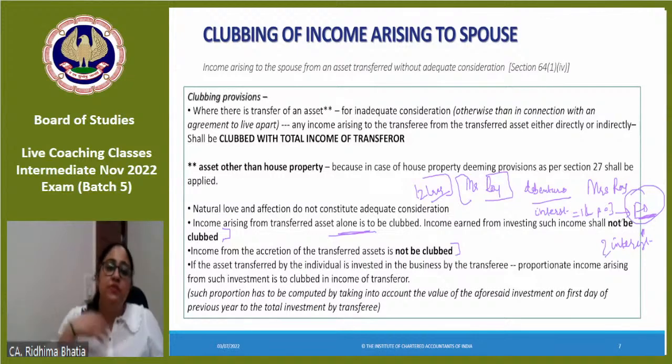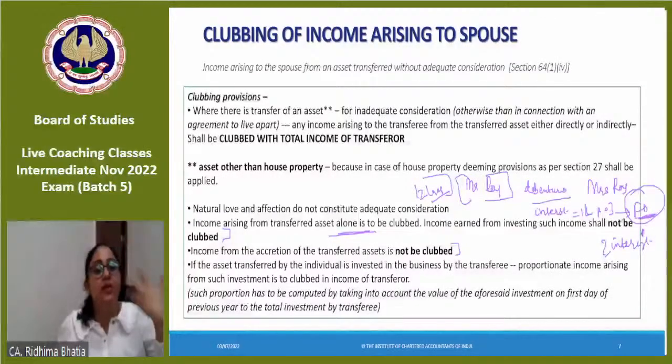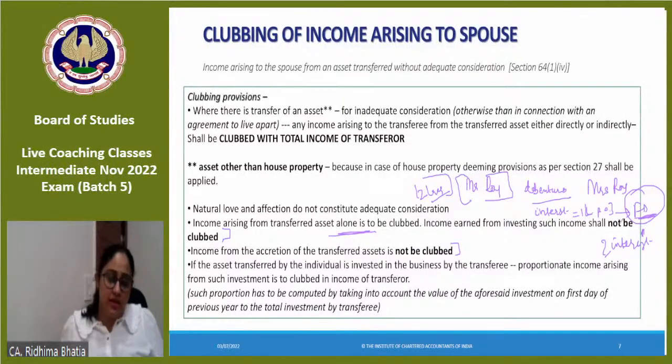When an income is further invested, and from that further invested income, some income is generated, would that be clubbed? No. Only the income from the asset which is transferred would be clubbed. Now if something else is generated from that clubbed income, like FD interest in this case, the income would not be clubbed. Okay?